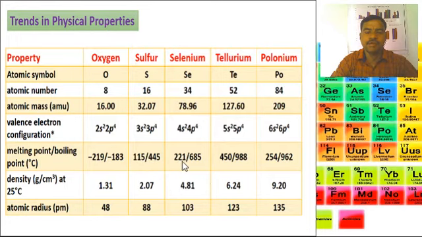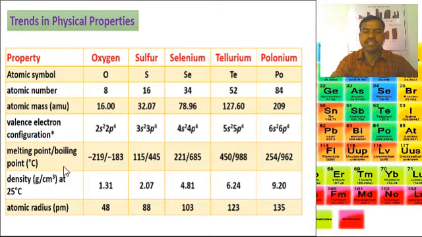Selenium 221 and boiling point 685. Tellurium melting point 450 and boiling point 988. Last polonium, melting point 554 and boiling point 962.